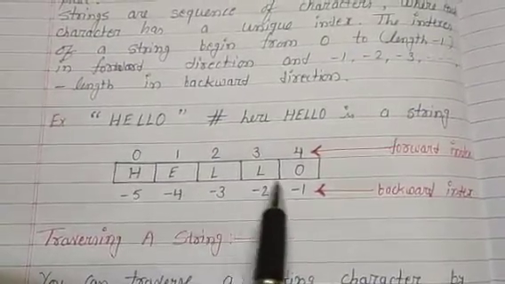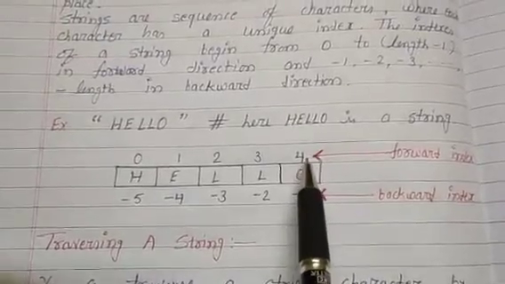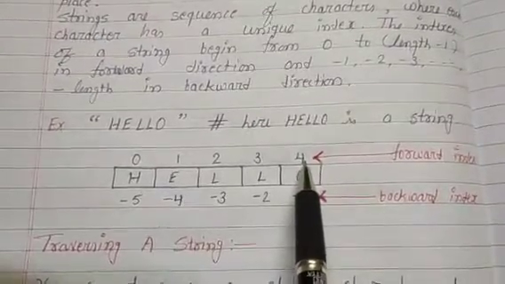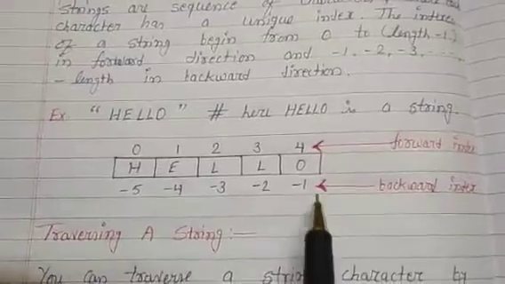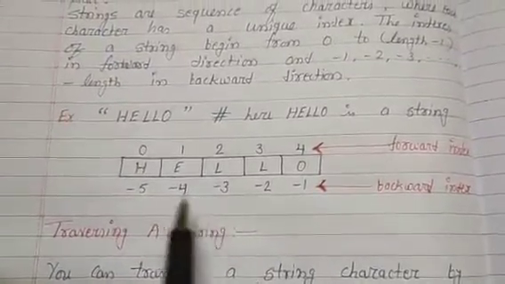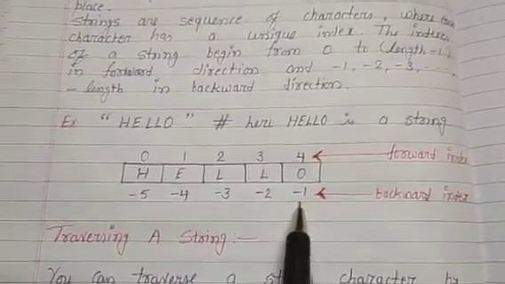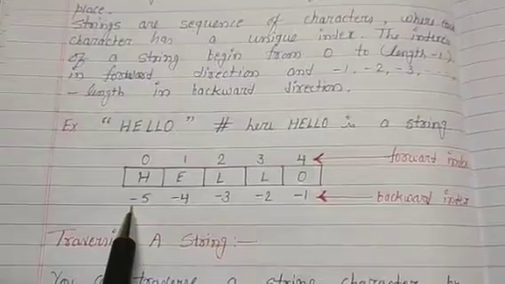The total number of elements is 5, so the length is 5, and the last limit is 5 minus 1, that is 4. Backward indexing is minus 1, minus 2, minus 3, minus 4 and minus 5, starting from minus 1 up to minus length.